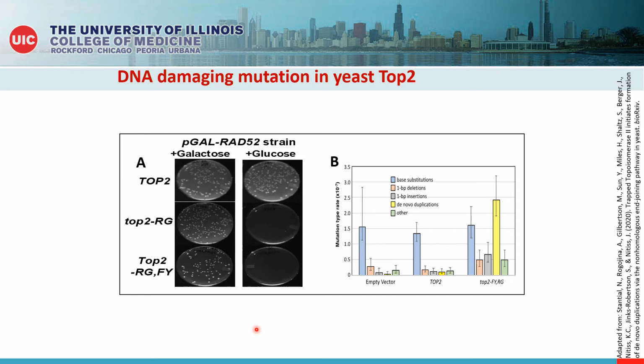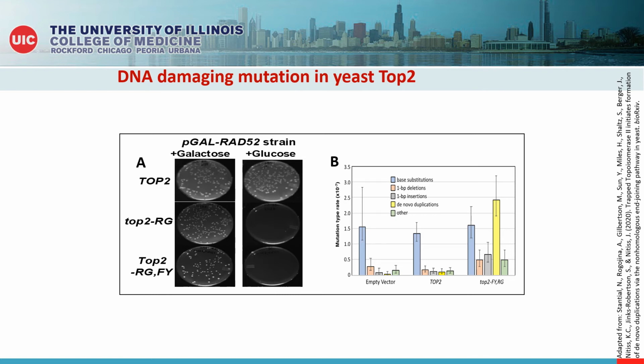Further characterization of one of these mutants, TOP2RGFY, revealed that it generates a unique mutational pattern comprising of 2 to 4 base pair duplications as highlighted in the figure in panel B. A similar mutational signature was noted in gastric adenocarcinoma cells carrying the mutation K743N in human TOP2 alpha elsewhere, suggesting the potential role of this mutant allele in DNA damage.